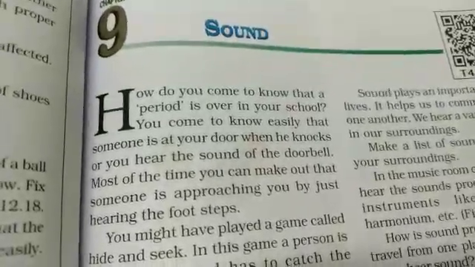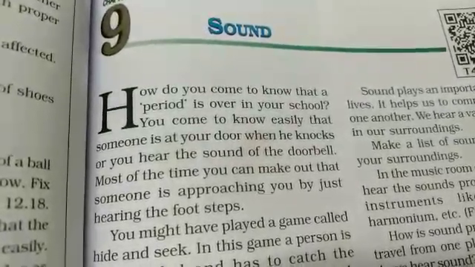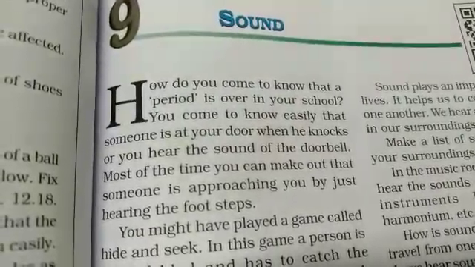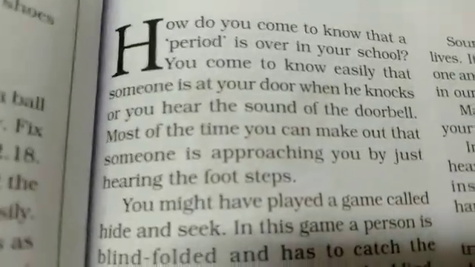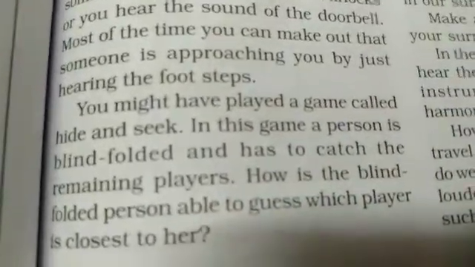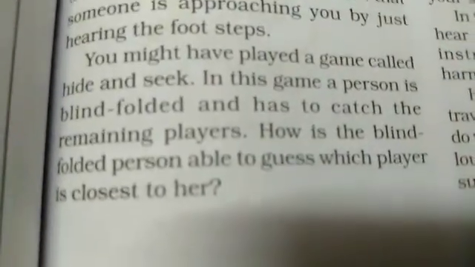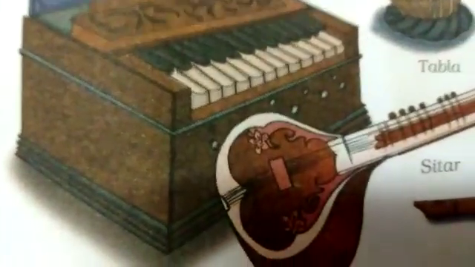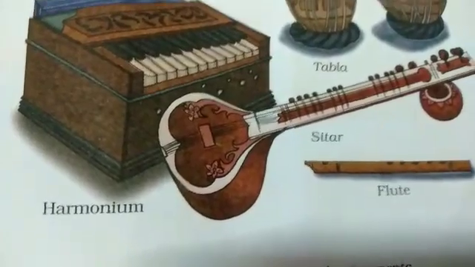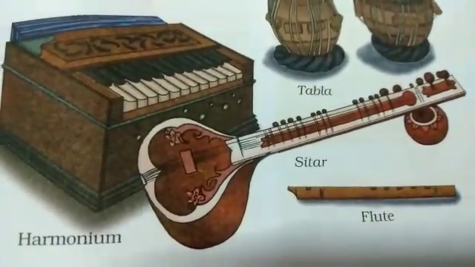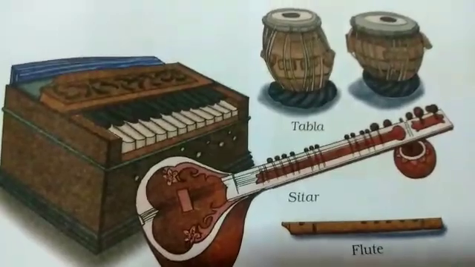Dear students, now I am going to explain briefly the significance of sound through some pictures and activities prescribed in your textbook. One of the major sources of sound is musical instruments, and it is very easy to produce sound waves. So, musical instruments are the primary source of sound. Examples of musical instruments, look at the pictures here: harmonium, tabla, flute, sitar, etc.